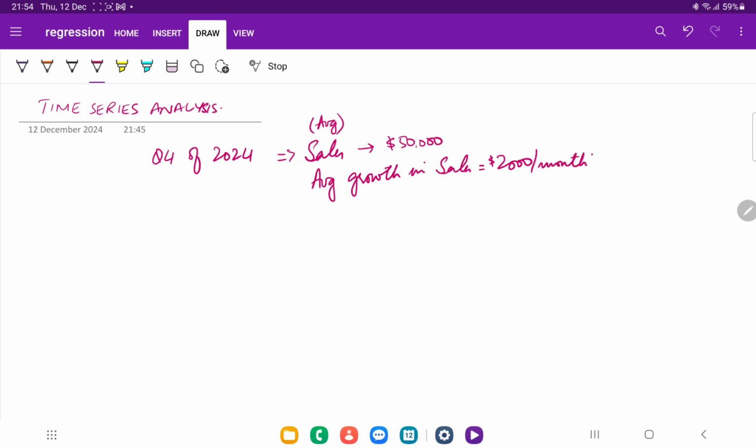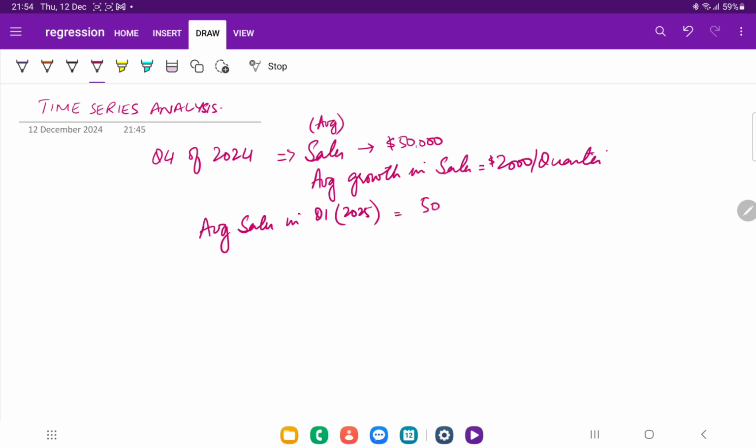I'm using the word average every time, and that represents something I will tell you later. So if I ask you what you are expecting, what will be the average sales in quarter 1 of 2025?